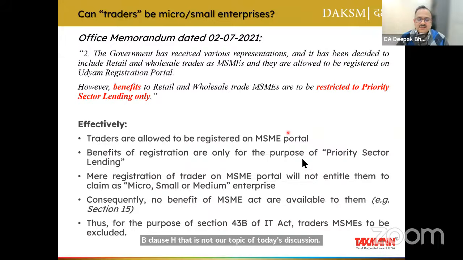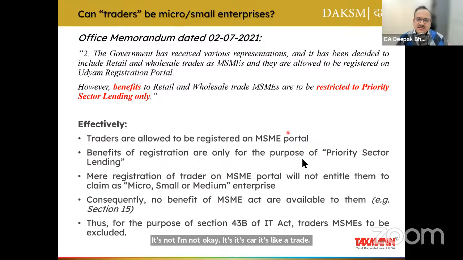So the question was, can traders be called micro enterprises? You see, the confusion which is prevalent in the industry is because of this memorandum of 2nd of July 2021. Please appreciate the background, the history through which this office memorandum was issued. Please appreciate, an office memorandum is not a notification. It's not a notification. It's like a trade notice, right? It's a trade facilitation only.